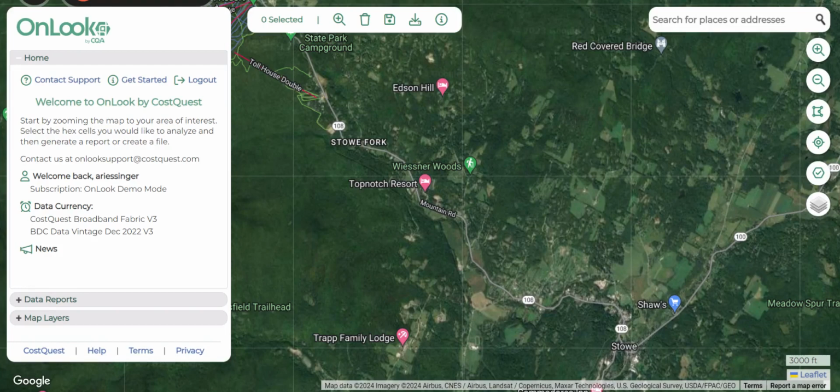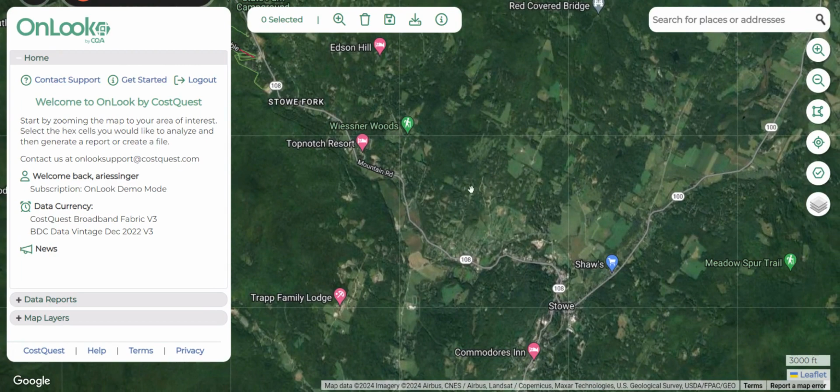Hello. Today I am going to walk you through the basics of the OnLook by CostQuest platform. This platform gives you an aggregated view of the entire broadband fabric for all of the U.S. states and territories. This will help you identify areas of opportunity for your business.